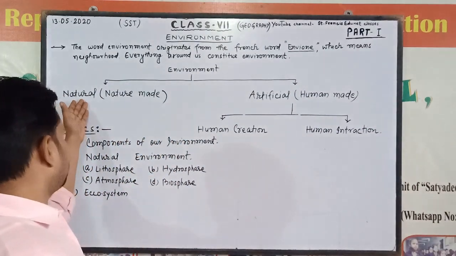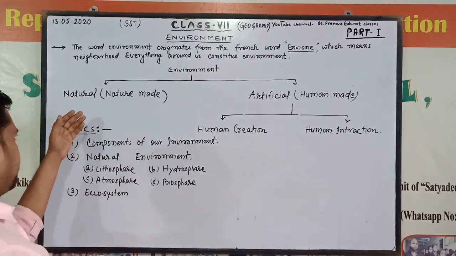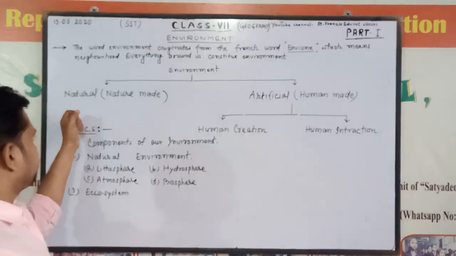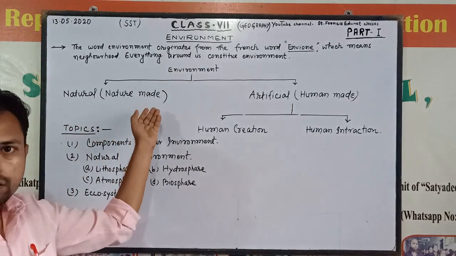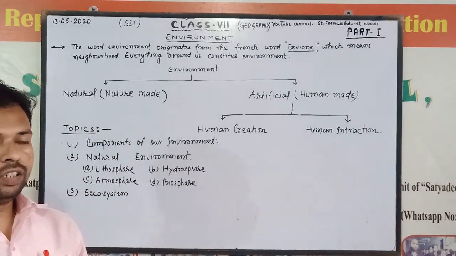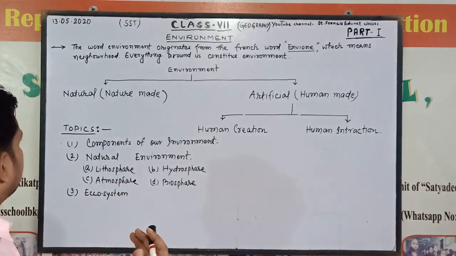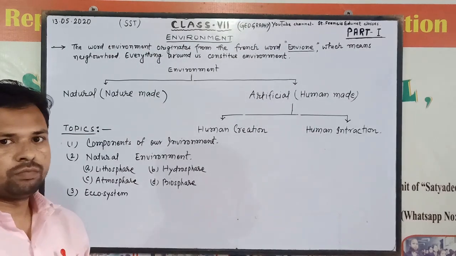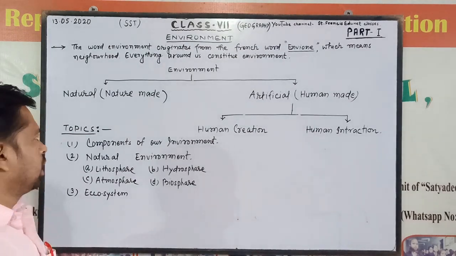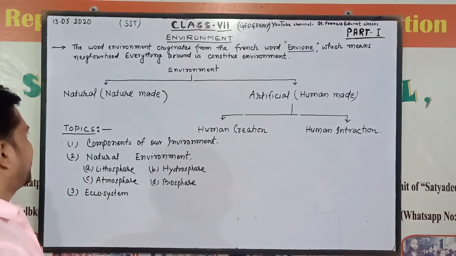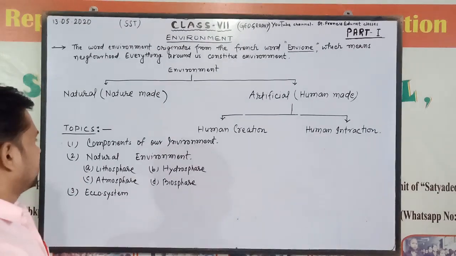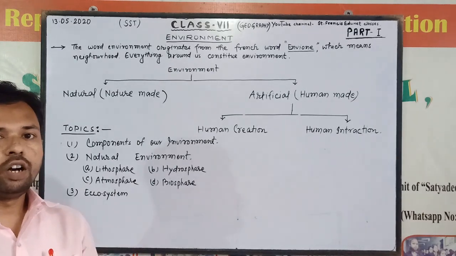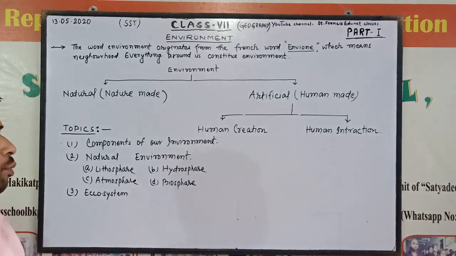Natural environment, for example, includes trees, forests, rivers, mountains, and other things which are made by nature. All these things constitute the natural environment.